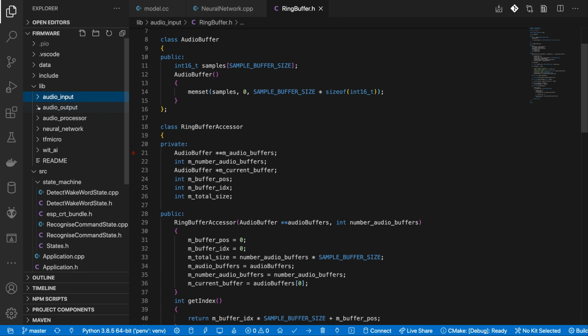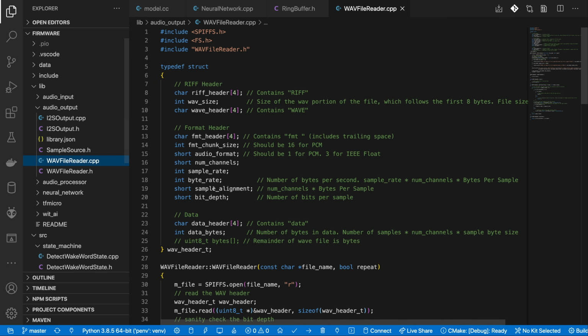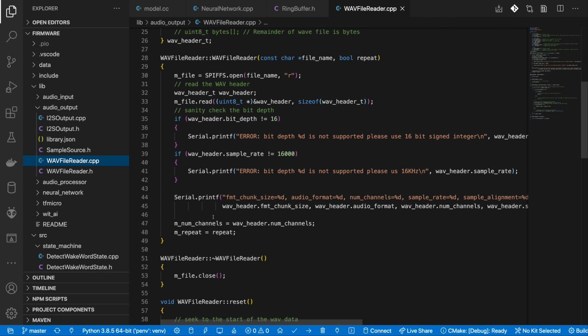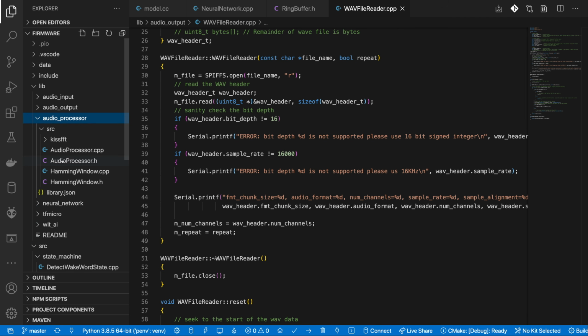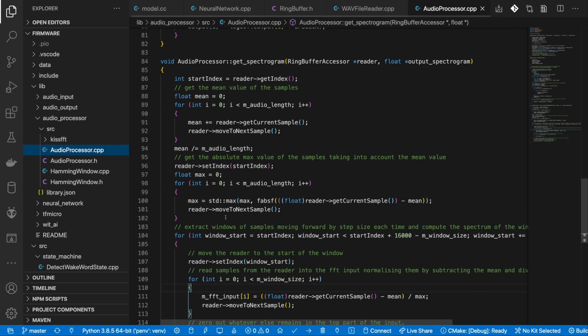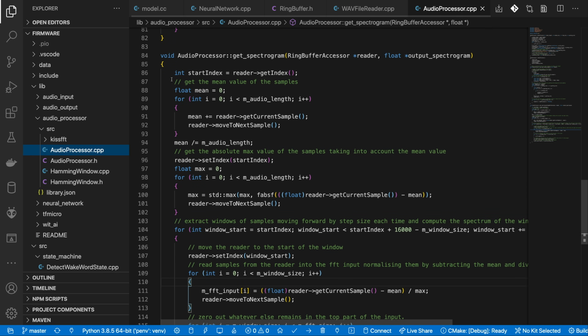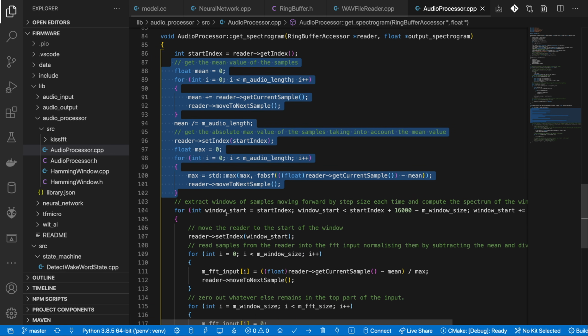Our audio output library supports playing WAV files from SPIFFS via an I2S amplifier. We've then got our audio processing code. This needs to recreate the same process that we used for our training data. The first thing we need to do is work out the mean and max values of the samples so that we can normalize the audio.